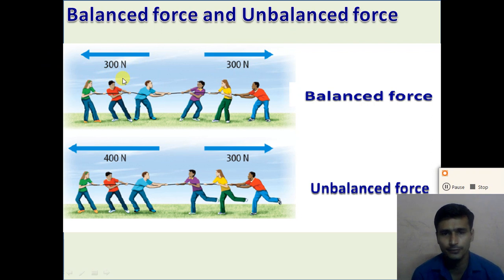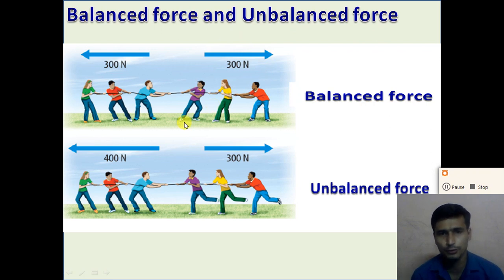So if this 300 newton force is applied in this direction and another 300 newton force is applied in this direction, when an object is tied at the center of this rope, in which direction will the rope move? Definitely it will be stationary, right? So this type of force is known as the balanced force.